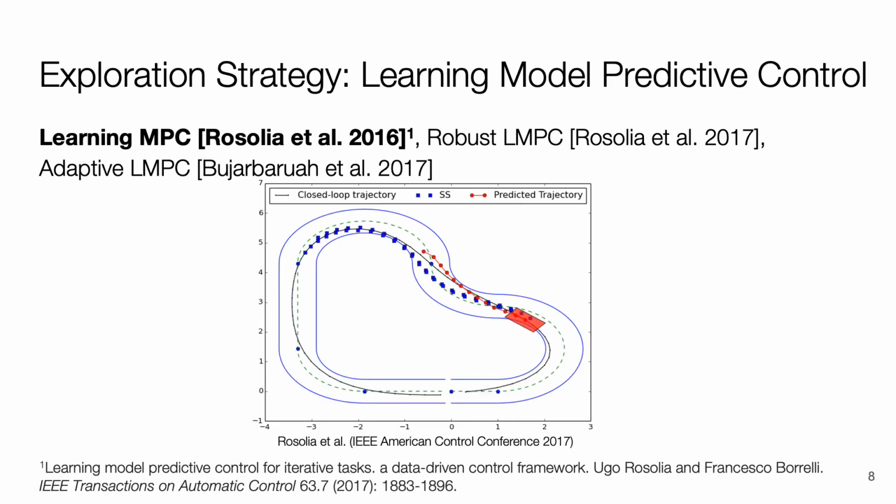To constrain exploration in a task-driven manner, we draw inspiration from recent theory and algorithms in the model predictive control community. In learning model predictive control, Rosolia et al. define a safe set that contains states from which the agent has successfully completed the task in the past. Safety, convergence, and iterative improvement guarantees can be provided in a variety of settings as long as the agent can robustly plan back to the safe set by the terminal state in the MPC planning horizon. We implement a version of this safe set and planning constraint in SAVED.